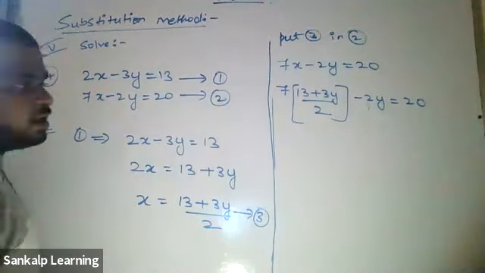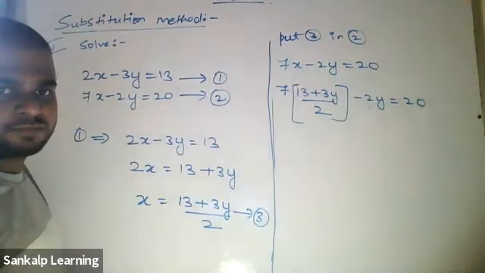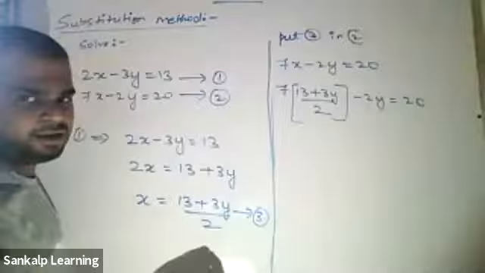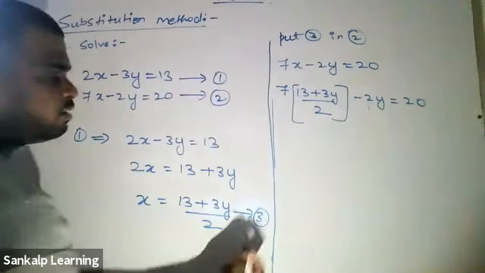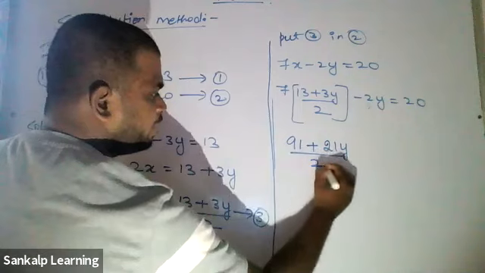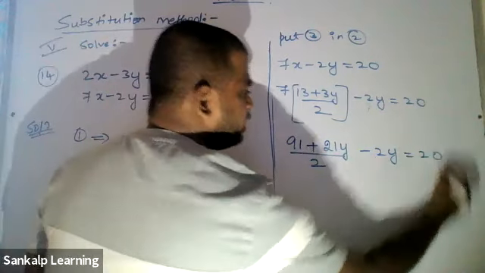What is 13 sevens? 91. Sorry, I said 96, it is 91. 91 plus 7 into 3 is 21y, divided by 2, minus 2y equal to 20.